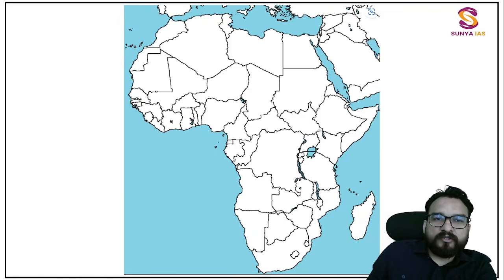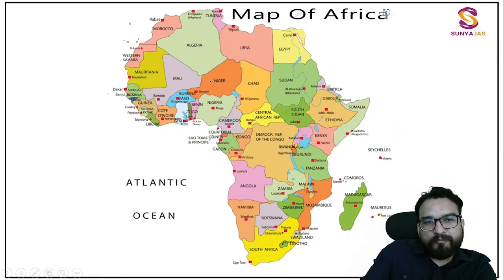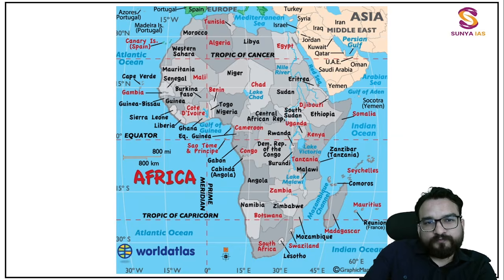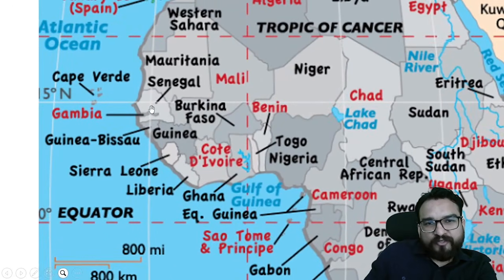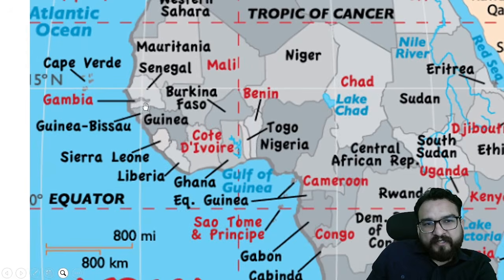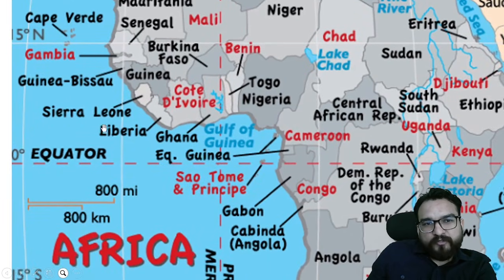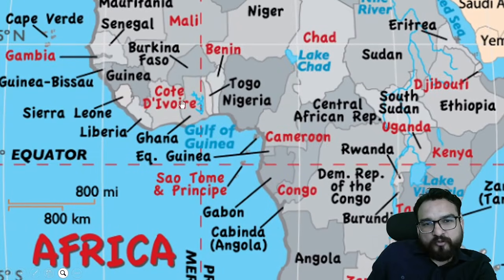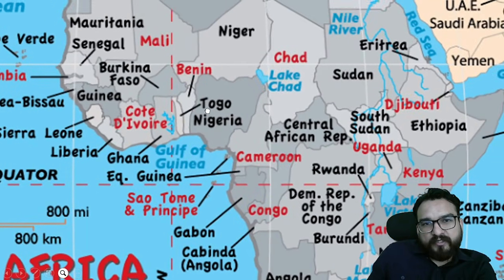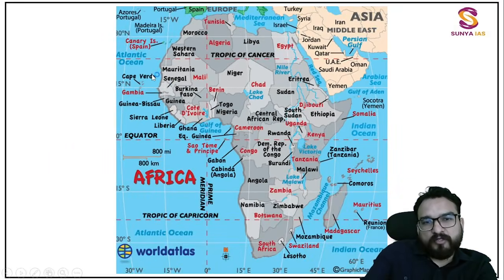finding Senegal. What's difficult in this particular portion? The difficulty was not there. Let me show you once in the map also, then we are good to go. See this Senegal, can you spot? This is Senegal. See my pointer. In between that Gambia, parallel to that Guinea, Guinea-Bissau, parallel to that Sierra Leone, Liberia, parallel to that Côte d'Ivoire, GTB, above that Burkina Faso. I hope you have understood this, guys.